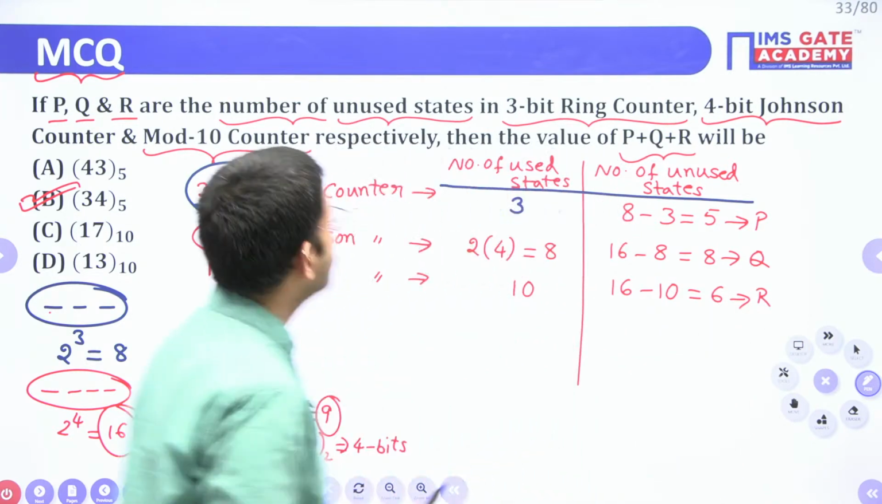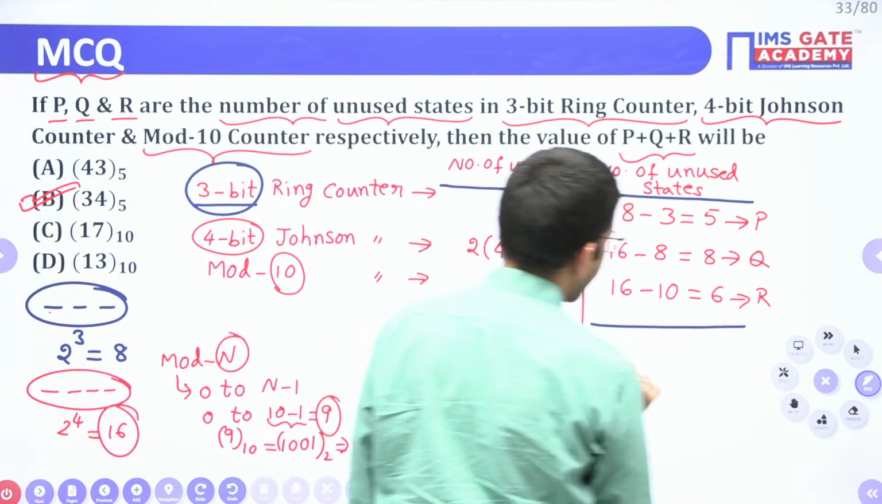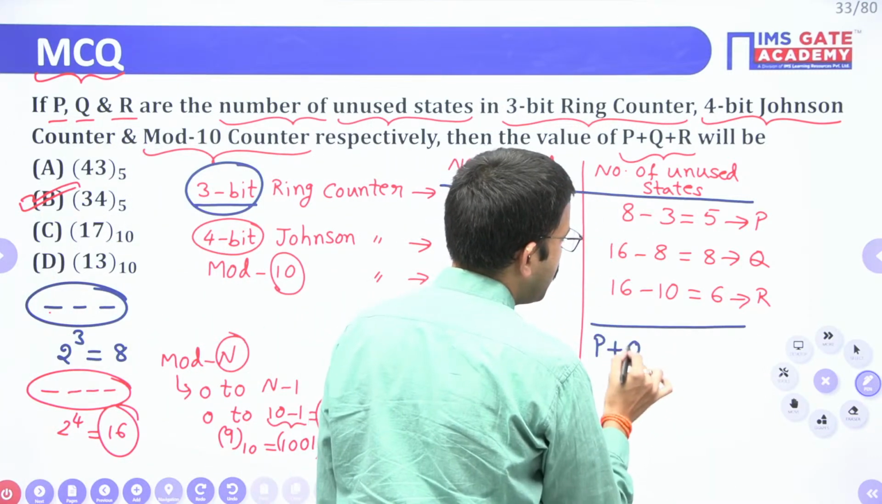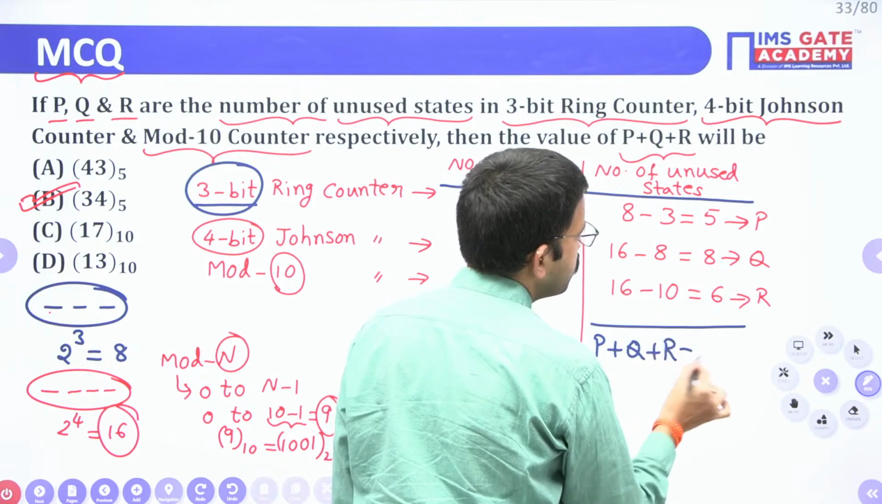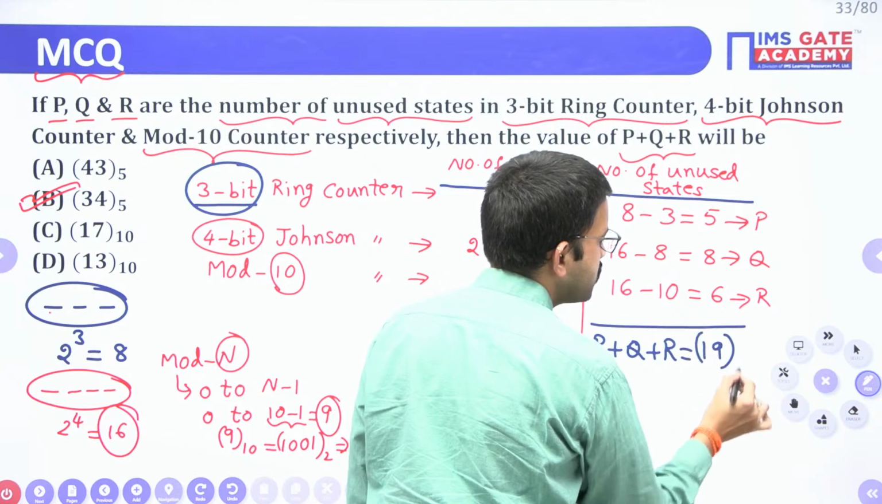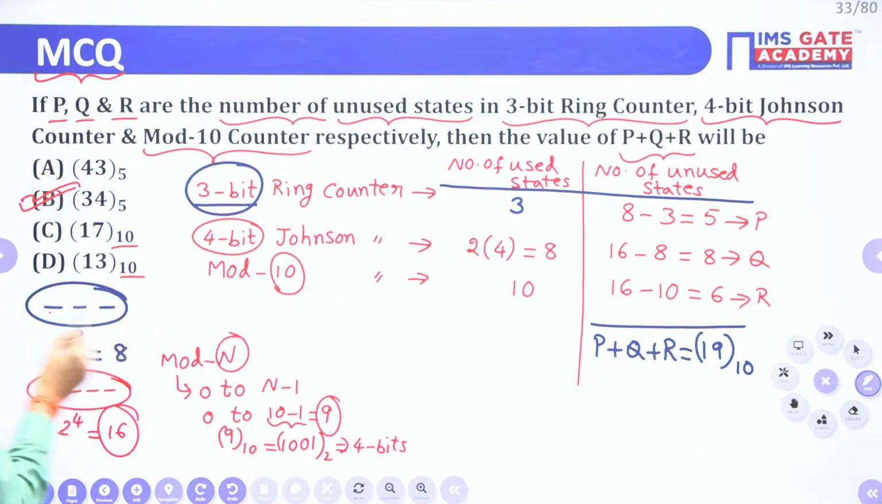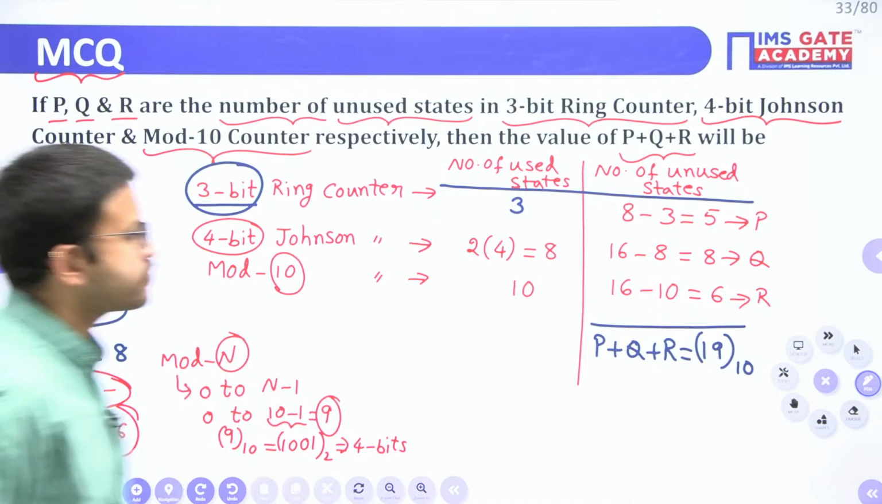Now in the question they are asking P plus Q plus R. So just add all of them. P plus Q plus R is equal to 5 plus 8 is 13, 13 plus 6 is 19. So you are getting 19. This is the decimal number. Here two choices are in decimal form, but no choice is matching, right?